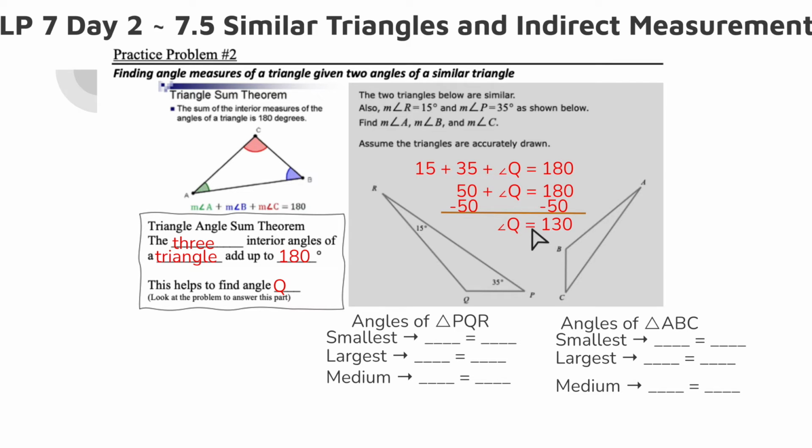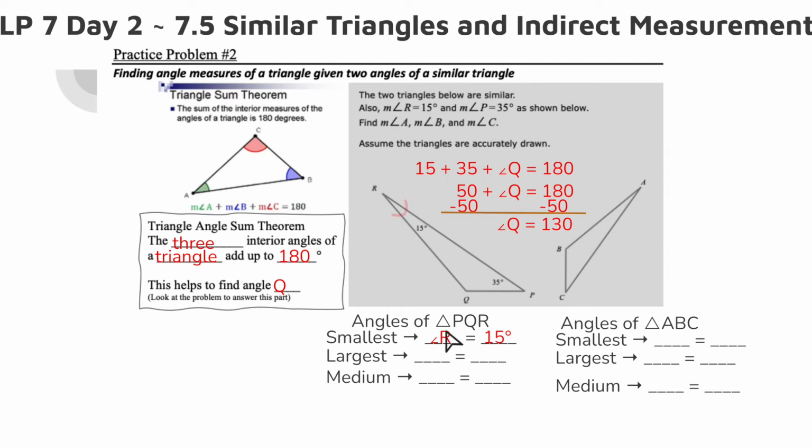So now I can go through here and say the angles of triangle PQR. I'm going to list them from smallest, largest, medium, in order. And they will match the smallest, largest, and medium angles of ABC because they are similar triangles. So the smallest angle of PQR is 15. Right? I have 15, 35, and then we found this one was 130. So 15 is definitely the smallest.